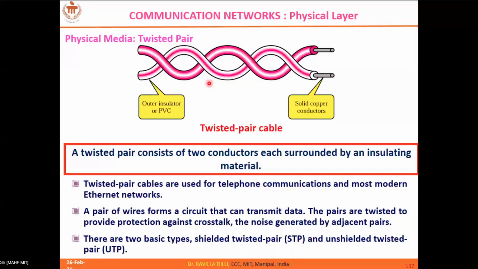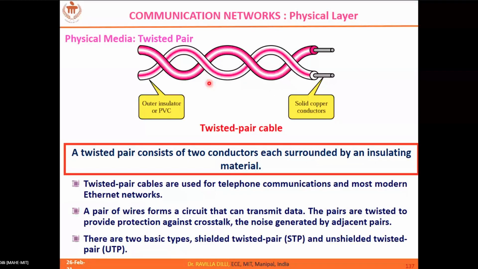Sir, the reason why the twisting is there is basically to cancel out the effects of interference and noise, because if one wire is affected in one way, the other will have opposite polarity. So in the end, it cancels. Exactly correct. If the noise source is on one side and the wires are not twisted, then the wire which is close to the noise source gets more affected. So in order to have an equal effect, you twist the wires so that both wires are affected equally. That's the reason behind this twisting.